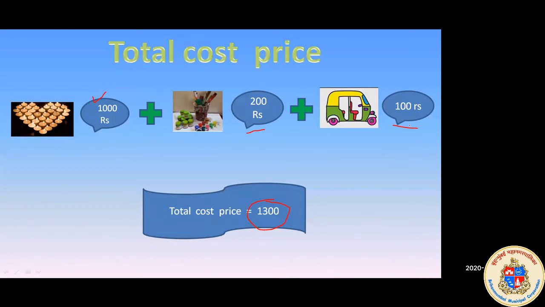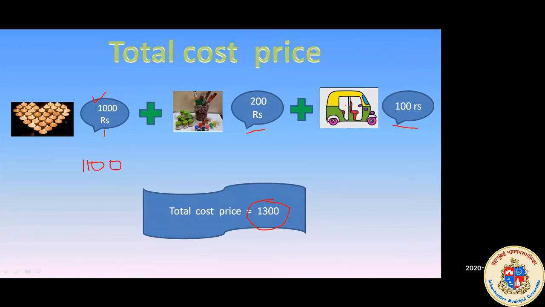Now see, if we consider only the cost price of diyas, and we get 1100 after selling, we will say yes, it is a profit. But we have not seen that we have also spent 200 for colors and 100 for transportation.